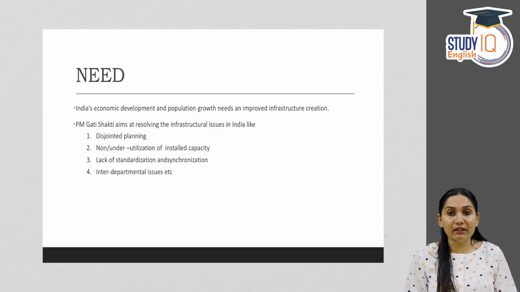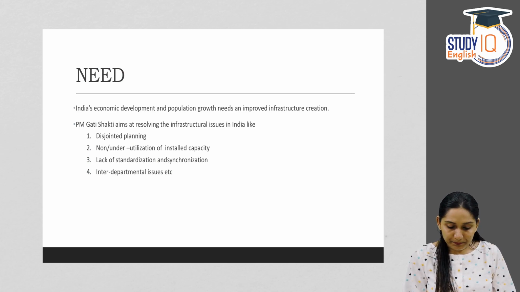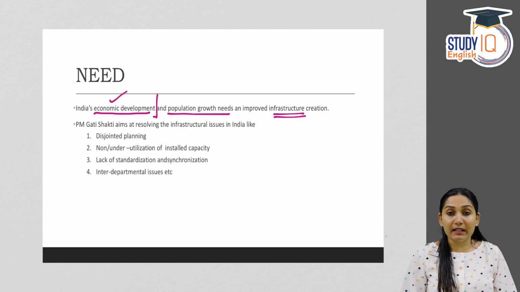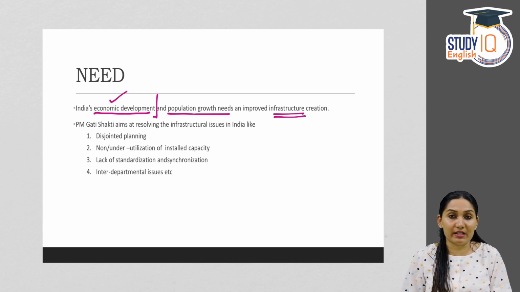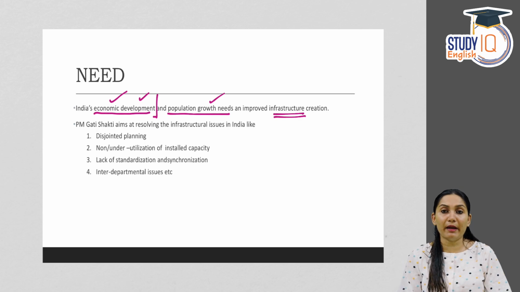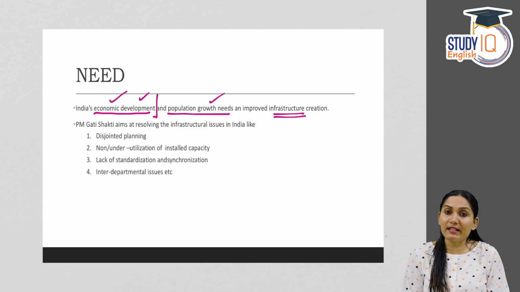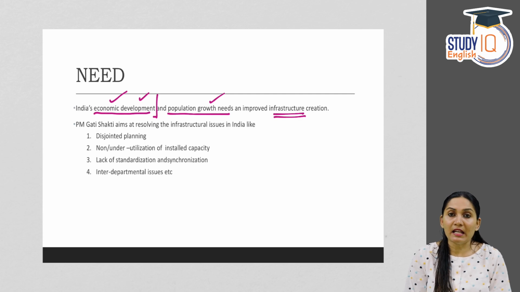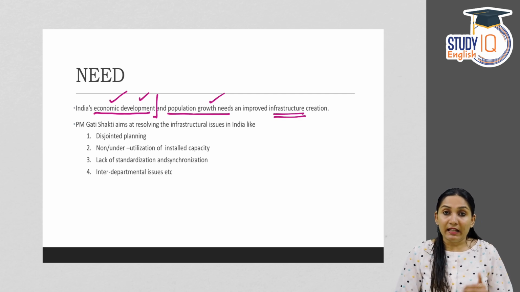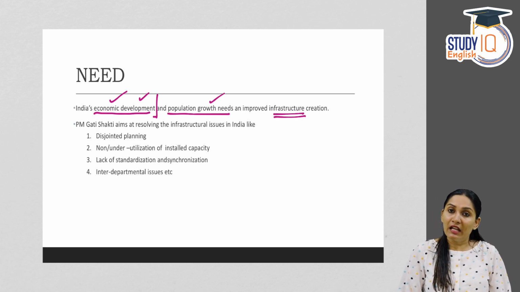Now we'll see what is the significance or need for such a scheme in the country. India's economic development and population growth needs an improved infrastructure creation. On one side, we are aiming at a higher economic development, growth and development. On the other hand, India has a huge population. We are the second most populous country in the world. So these two features of the Indian economy create the demand for improved infrastructure. Only if there is improved infrastructure, there will be higher investment, higher productivity, high growth and development. Apart from that, high population in the country also demands a better infrastructural development.